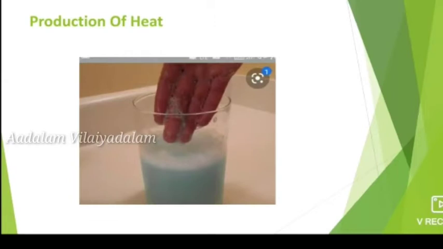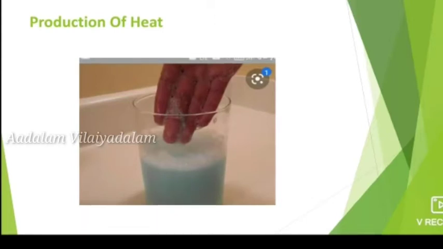If you rub your palms in winter season, what will happen? You notice that heat is produced that makes them warm. So, this chemical reaction also produces heat energy. Such a reaction is known as an exothermic reaction.